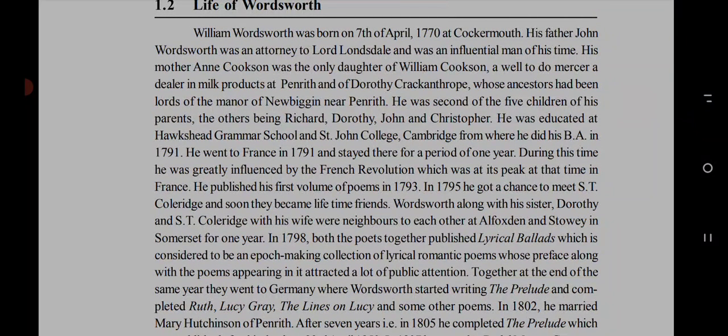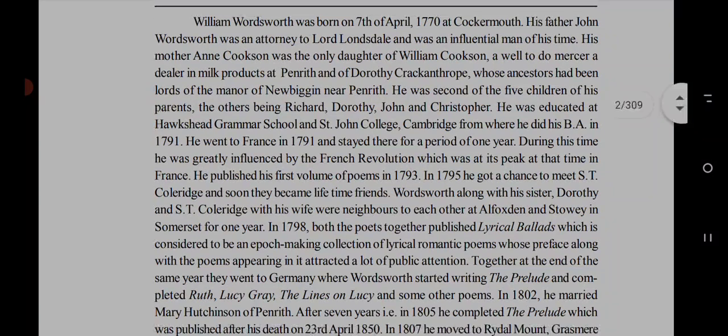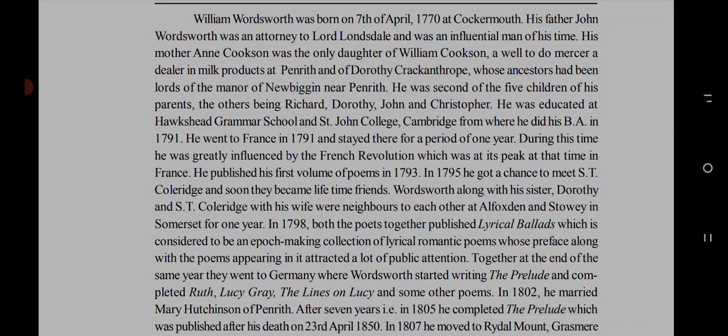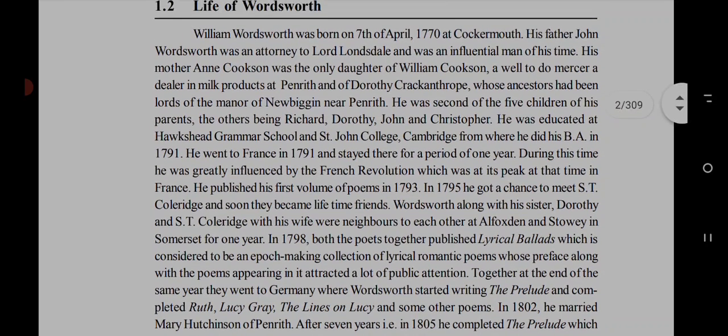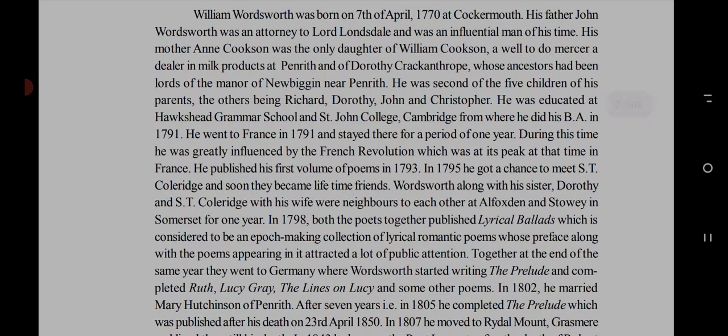Influential man means a person appointed to a high position by the government, a well known, famous person, someone everybody knows about.